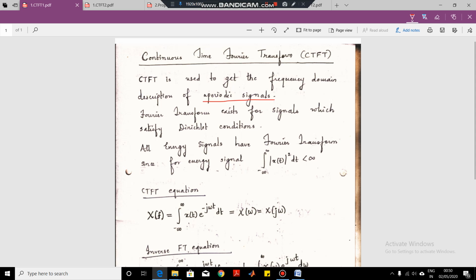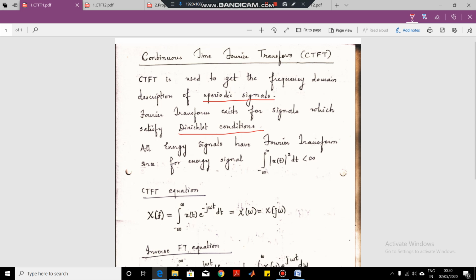Now in order for Fourier transform to exist, the signals must satisfy what we call the Dirichlet conditions. These Dirichlet conditions we have discussed earlier when we talked about the introduction to transforms. So Dirichlet conditions are important conditions which signals should satisfy.